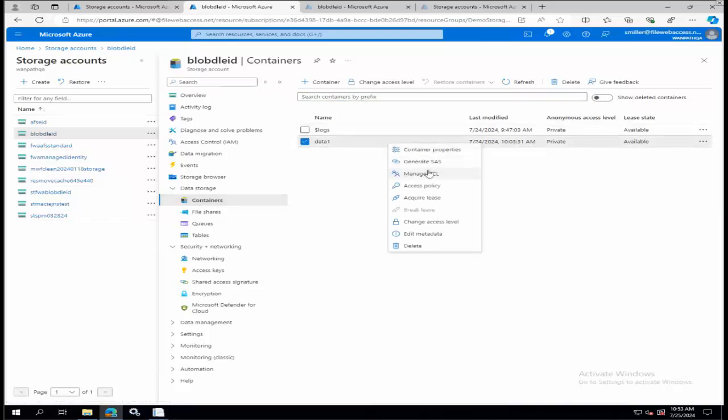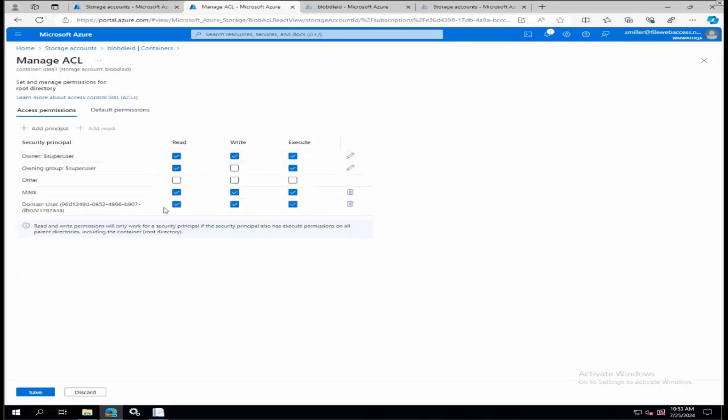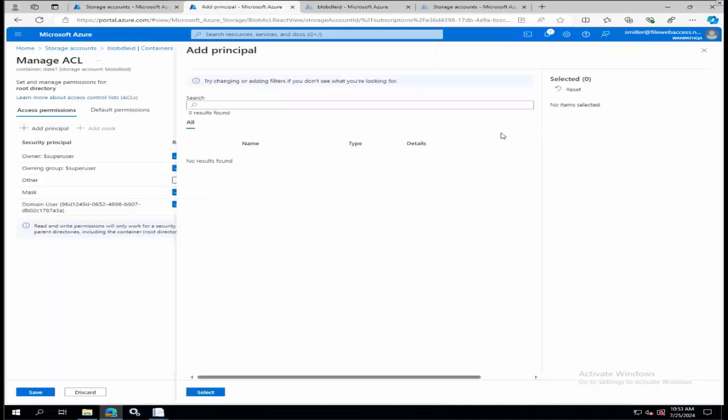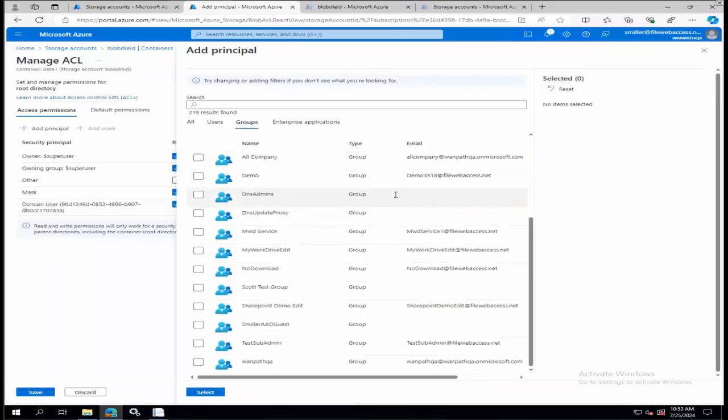When you look at the container, you've got the ability to manage an access control list, and you've now got something that looks somewhat similar, with permissions of read, write, and execute, to what you get on NTFS, and you can define this by user. So here, domain user is a specific user account. Somebody actually set that up earlier. And we've given domain user very specific permissions. Of course, this could be a group. This could be a QA group or some other group of individuals and users you have in here. You can browse all your groups and give anybody you want access, right?